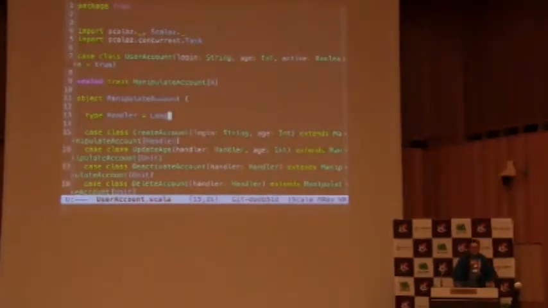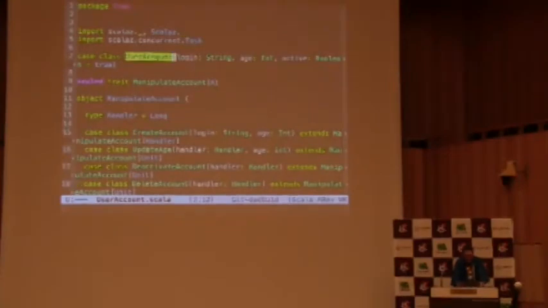For example, create account takes a login and age, and it will give you a handler, where handler is just a type alias for long. And for example, you might call fetch account for a given handler, and as a result, you will get an option of that user account you just created. User account is just login, age, and a flag whether that user account is active, yes or no.